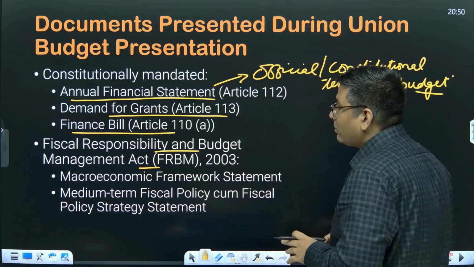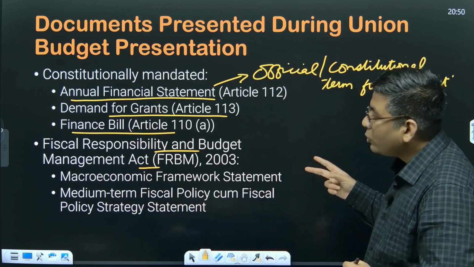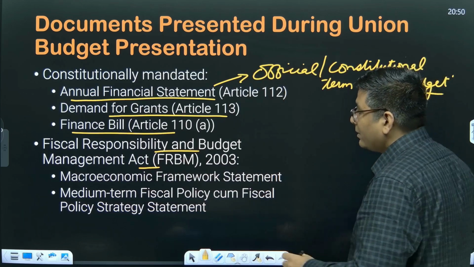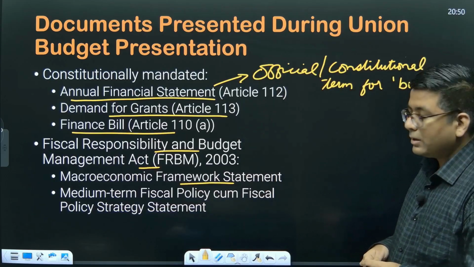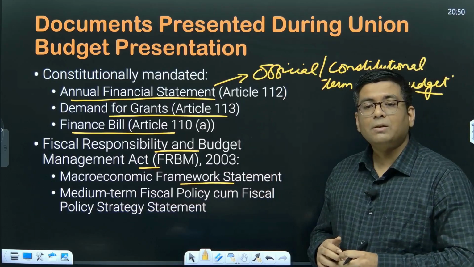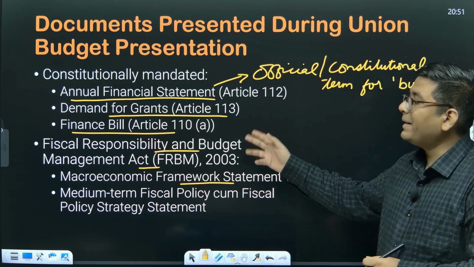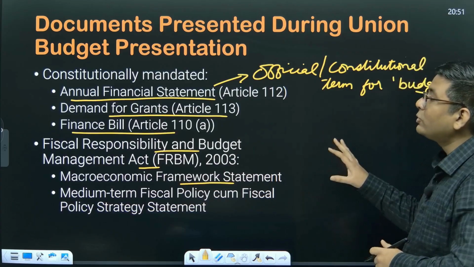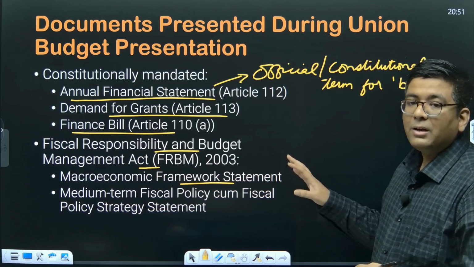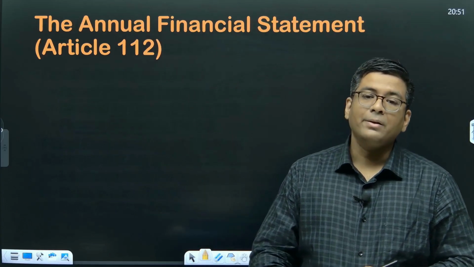Then subsequently, from the Fiscal Responsibility and Budget Management Act 2003, there are two important documents which are placed. They are the Macroeconomic Framework Statement, and the second one is the Medium Term Fiscal Policy Strategy Statement. So these are the two which are mandated by the FRBM Act 2003. So these are the two sets of documents which are placed in both the houses of the parliament for scrutiny purposes. Okay, so that's the thing.